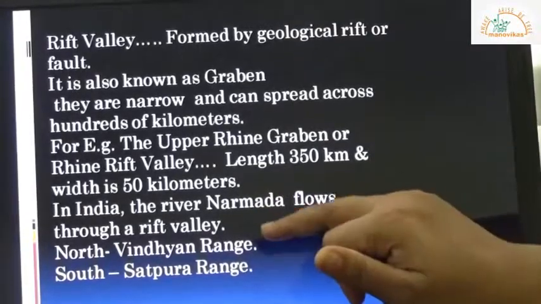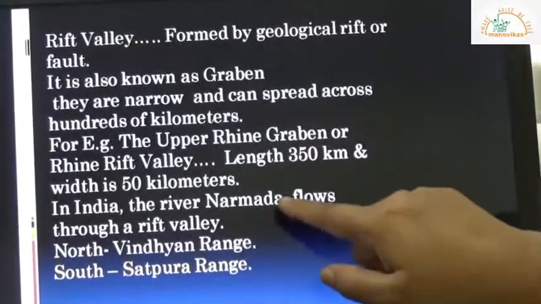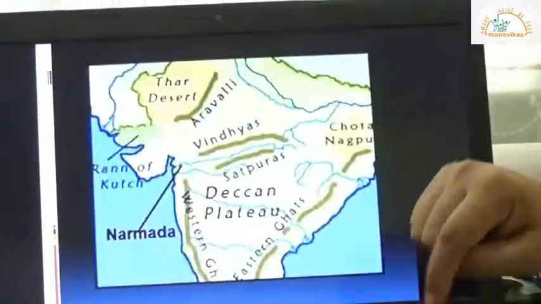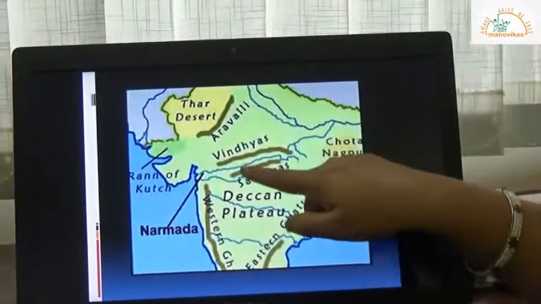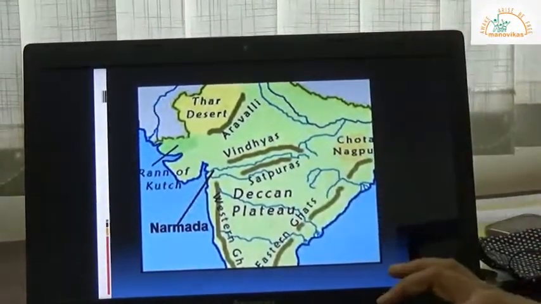In India, we have a rift through which river Narmada is flowing, and to the north of Narmada is the Vindhyan range, and to the south of Narmada is the Satpura range. So this is a map showing river Narmada flowing through the Vindhyan range and Satpura range.